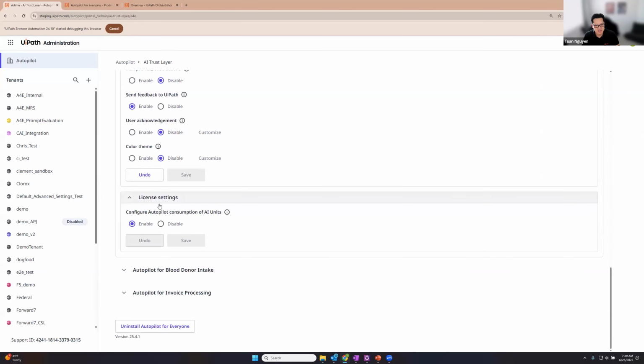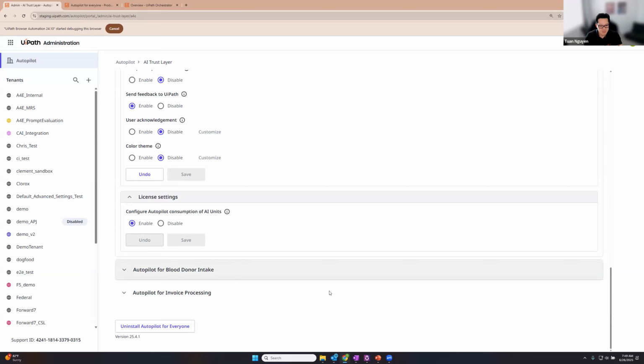And then last but not least is our licensing settings. We're going to go into licensing in just a bit, but each user that has a valid license gets up to 50 free Autopilot for everyone actions, basically prompts, per user per year. Afterwards, it will start consuming from your AI units, right? And then afterwards, you'll be limited in terms of what you can use. If you don't want it to consume from the AI units that you've allocated to your org or tenant, just click disable, and then we will block usage after that free allotment.